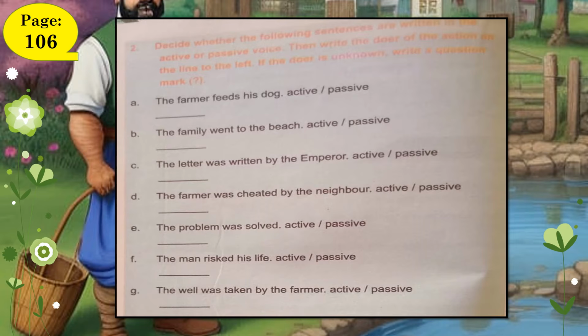Let's move on to the next grammar activity, on page 106. In this exercise, we need to read each sentence carefully and decide whether it is written in the active voice or the passive voice. Remember, a sentence is in active voice when the subject does the action. It is in passive voice when the subject receives the action. Let's go through this one by one and identify the voice used in each.